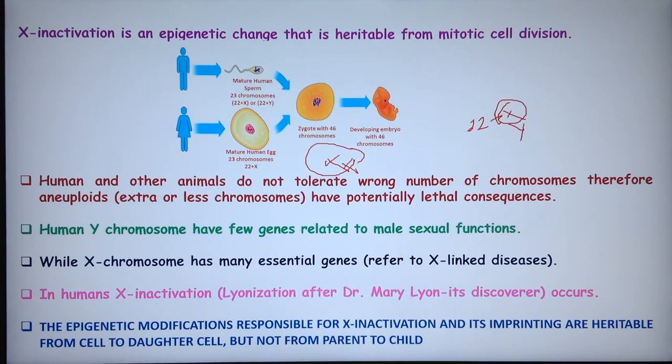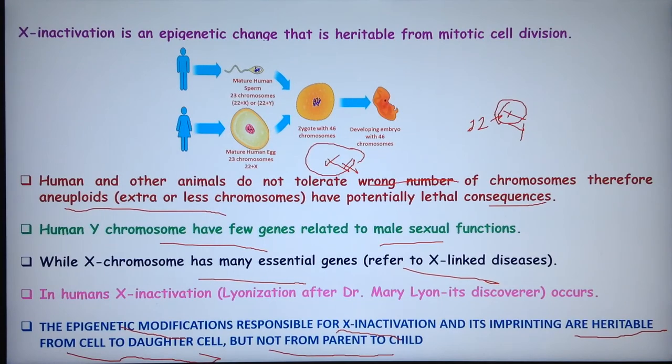Humans and other animals do not tolerate wrong numbers of chromosomes. Therefore, aneuploidies have potentially lethal consequences. The human Y chromosome has few genes, related to male sexual functions, while the X chromosome has many essential genes, so we can refer to X-linked diseases. In humans, X inactivation occurs. It is called lyonization after Dr. Mary Lyon, its discoverer. This is the epigenetic modification responsible for X inactivation, and its imprinting is heritable from cell to daughter cell but not from parent to child.